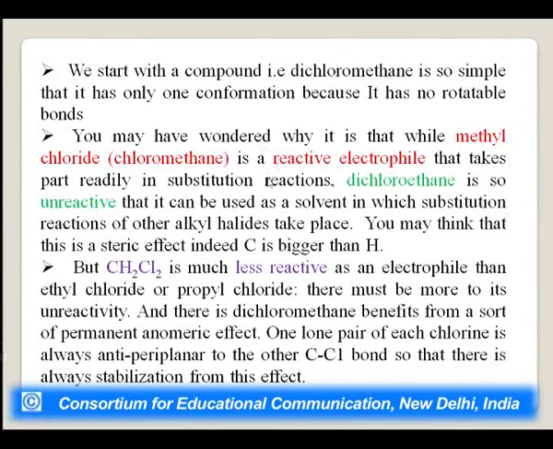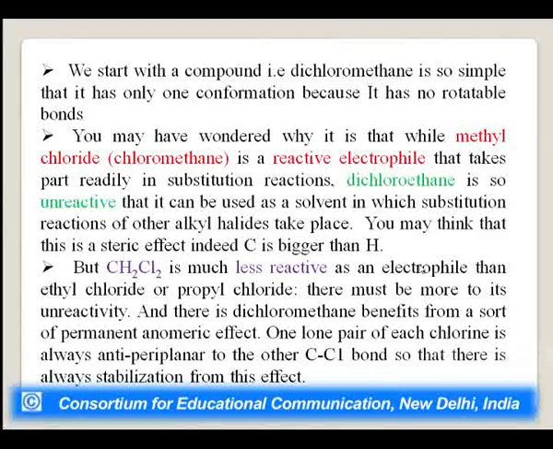You may have wondered how conformations are formed because of the rotation of a single bond. You may have wondered why it is that while methyl chloride is a reactive electrophile that takes part readily in substitution reactions, dichloromethane is so unreactive that it can be used as a solvent in which substitution reactions of other alkyl halides take place.